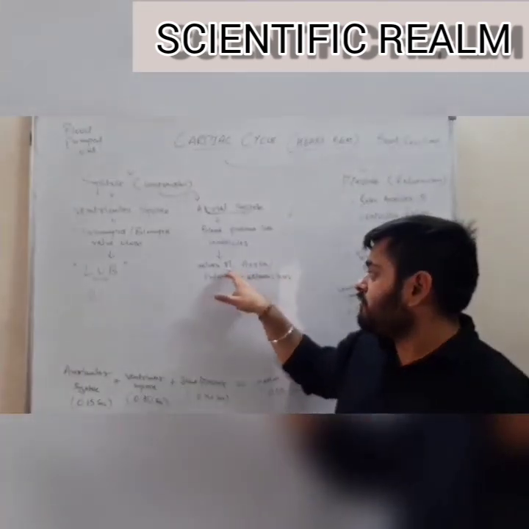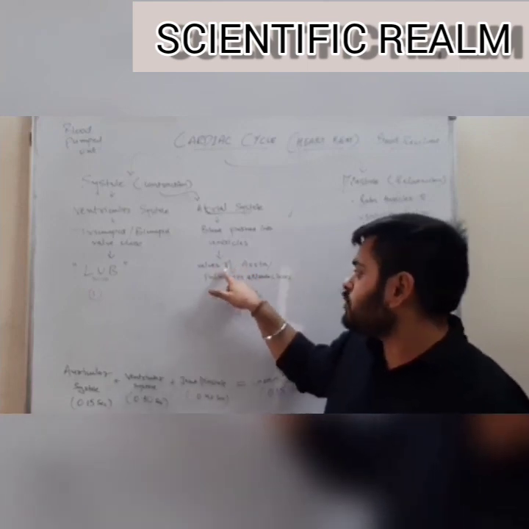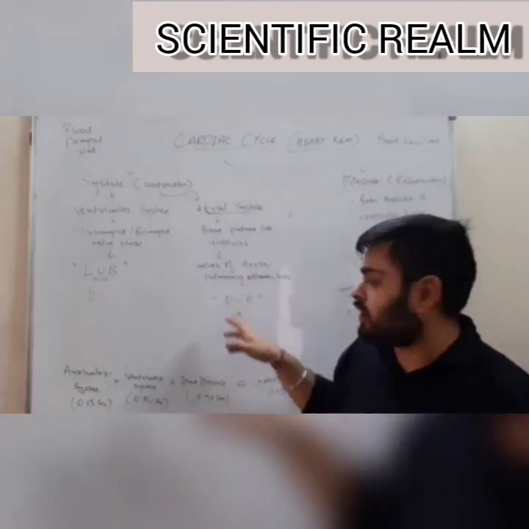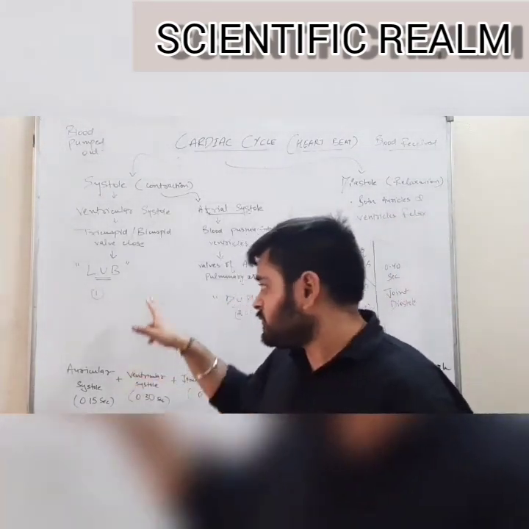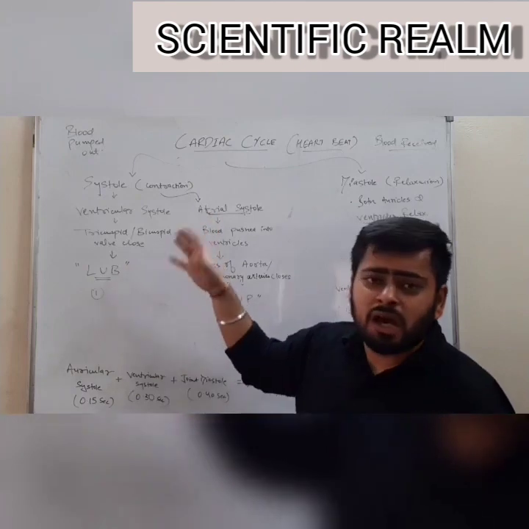Afterwards, when the closure of the valves of the aorta and pulmonary artery occurs, there is production of the second sound, known as dub. So these two sounds comprise the heartbeat.